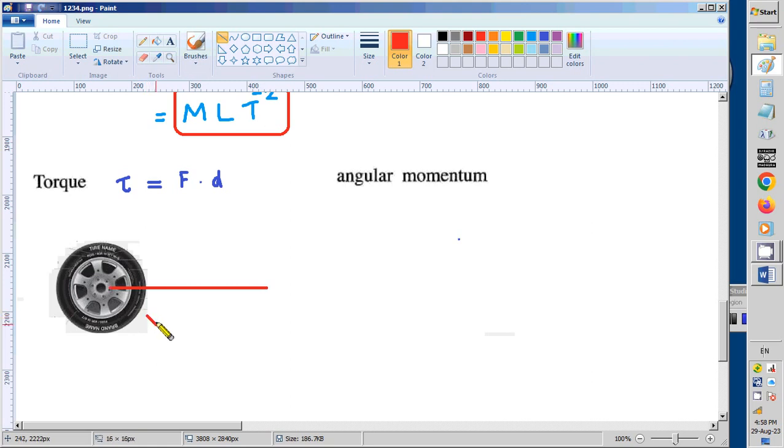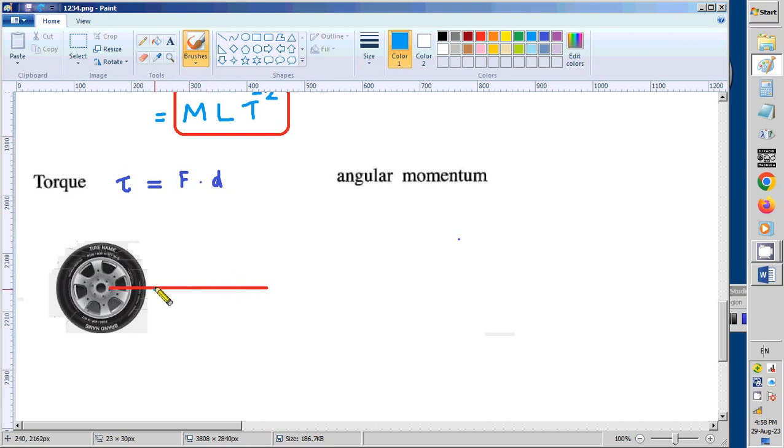A box spanner is a cylinder shape and it exactly fits the nut like this, so we can easily loosen it by using this tool.